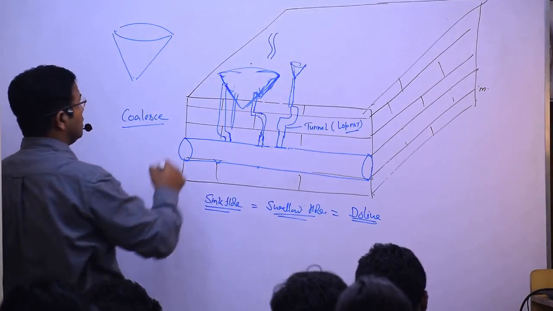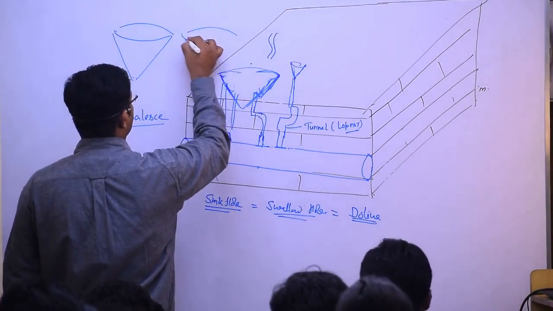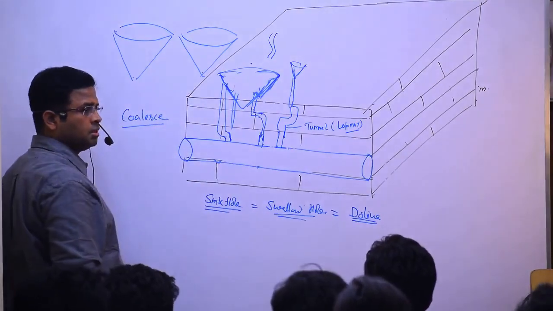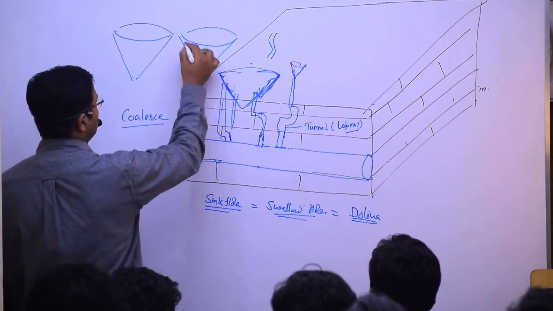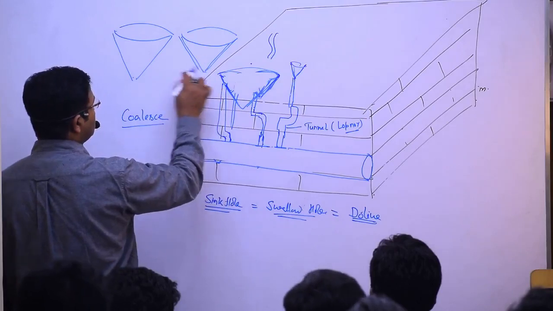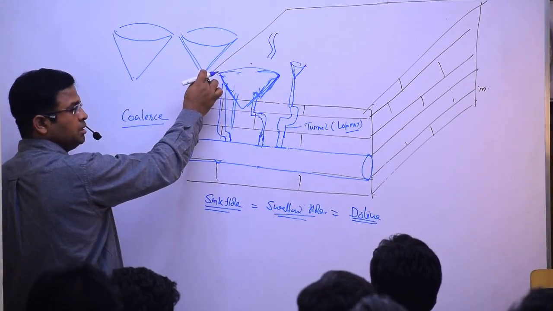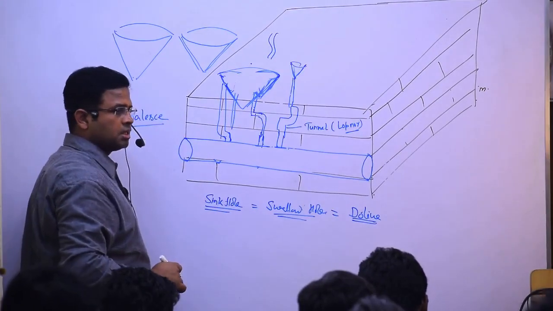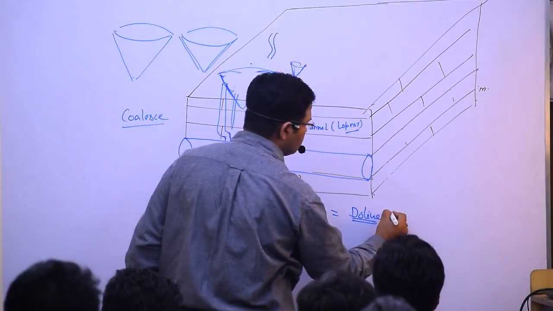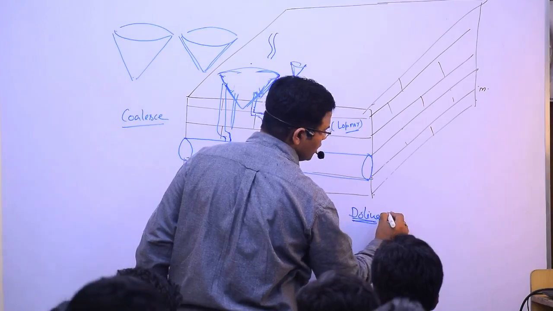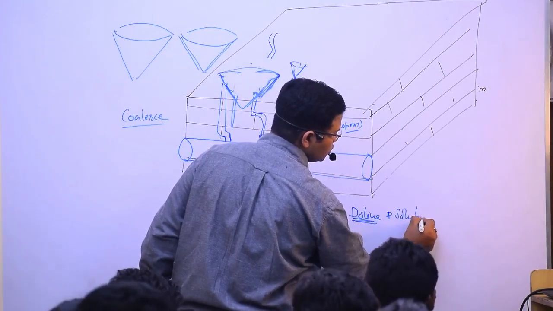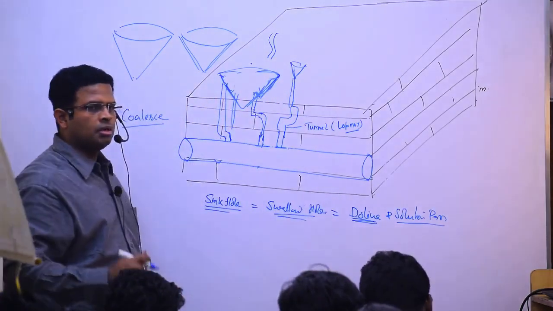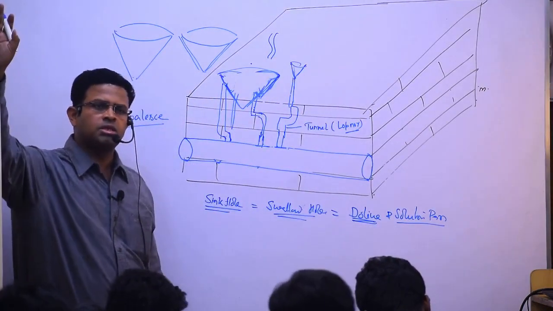Understood? Can I say that this structure is Doline? Yes? No, this is not Doline. The reason behind this is that its depth is less than Doline. It looks like Doline from the top, but its depth is less, and this is known as solution pan. So this is the only difference. Solution pan is similar to Doline, but the depth is shallow.